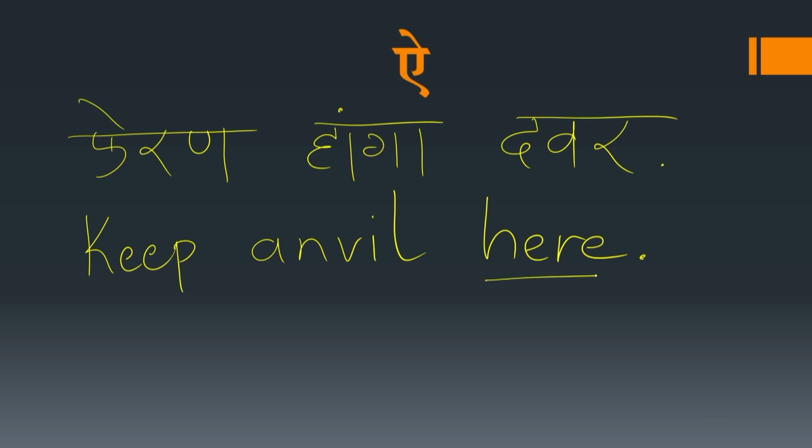Here means hanga. Anvil is iron. Keep anvil here. Keep means door. Iron, anvil. Iron with longer vowel sound I. Iron. A and I. So this is here I, iron.